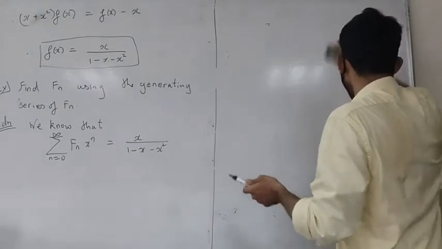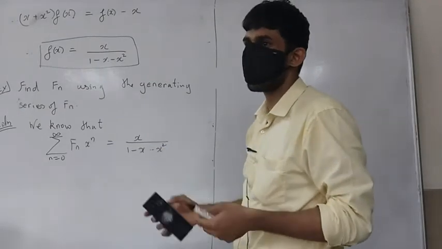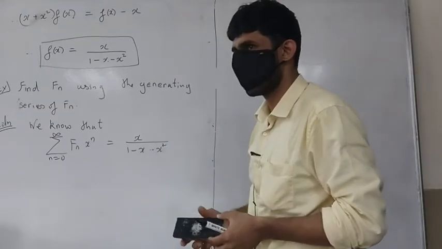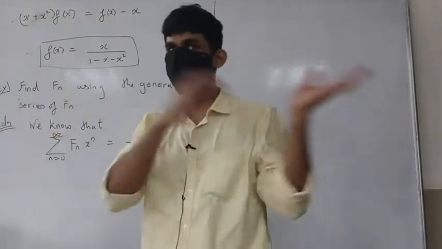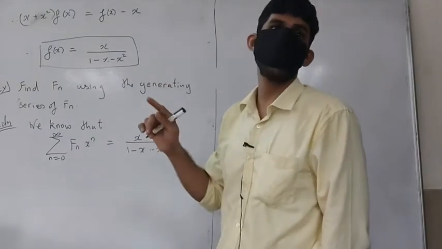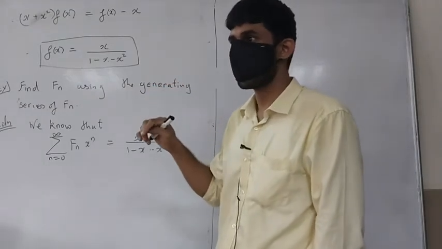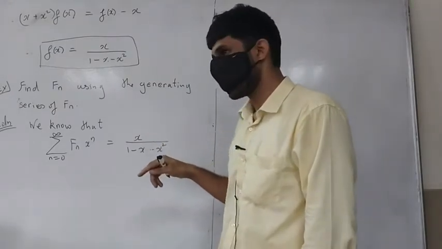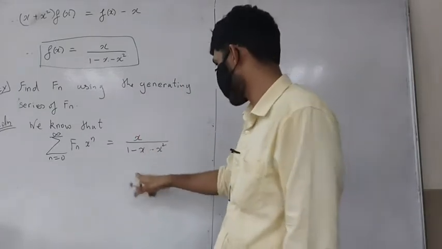By the way, does this remind you of anything? This remind you of something? If you solve, this is actually the characteristic equation of the recurrence relation of Fn, right? Fn equals, you take it all to that side. This will be actually the characteristic equation of that difference equation, Fn is equal to Fn minus 1 plus Fn minus 2. Pull it all on that side, you'll get Fn minus Fn minus 1 minus Fn minus 2. The characteristic equation will be x square minus x, right? No, x square plus x minus 1 equals 0. That's the characteristic equation. That's appearing here.